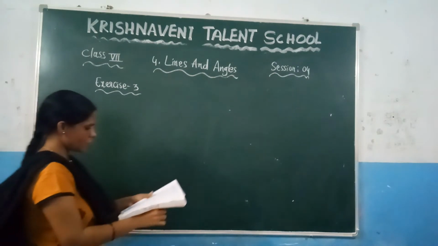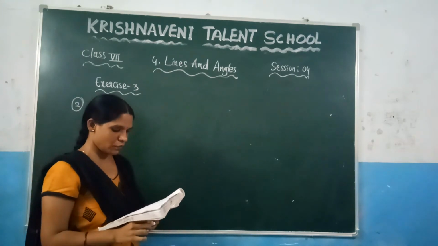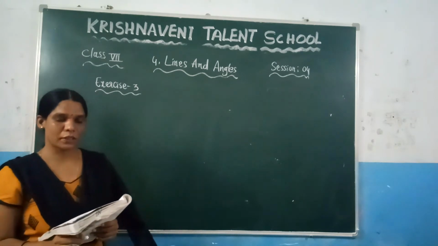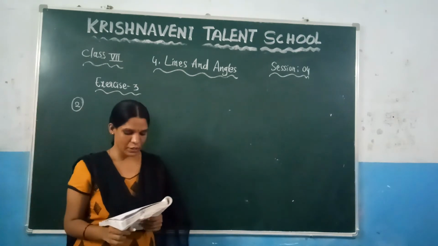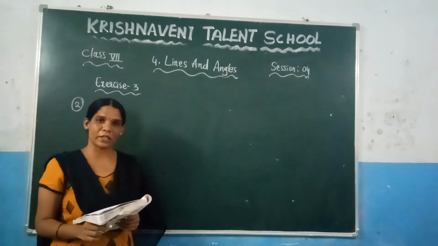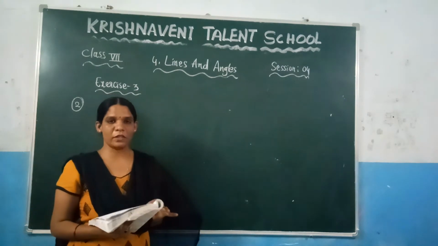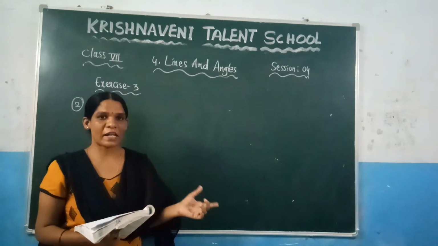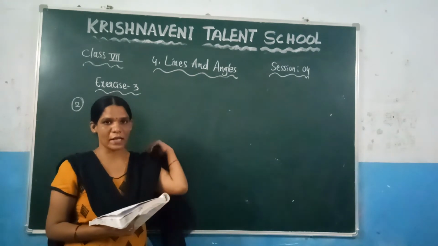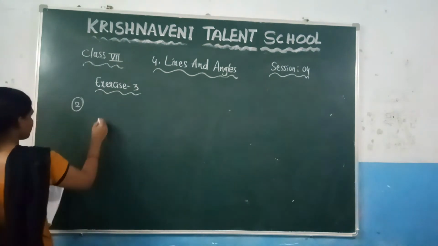Second question: find the supplementary angles of the given angles. Here they have given 4 questions. In that I will solve 2 questions. You can do the remaining 2 questions in the same way. Here they ask you to find the supplementary angle of the given angle. That means they have given one angle. You need to find one more angle such that by taking their sum you get the answer as 180 degrees. What is that angle? You need to find it here. Now see the first question,